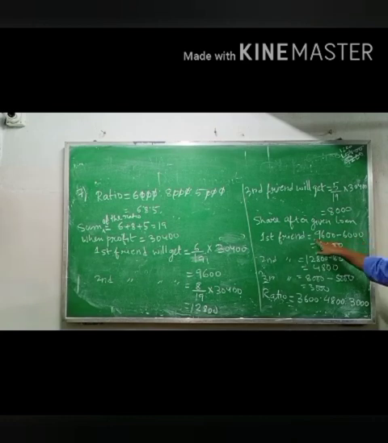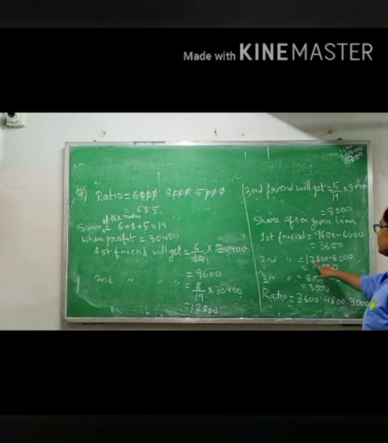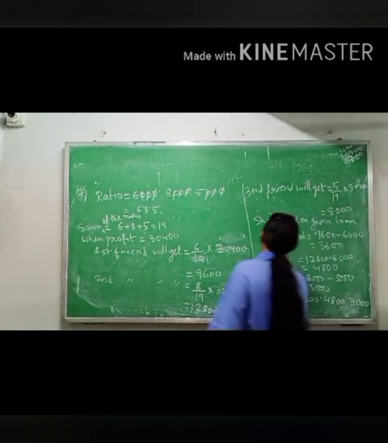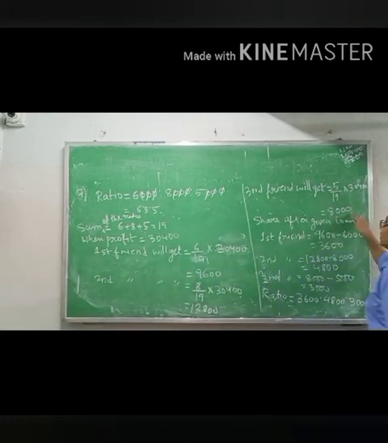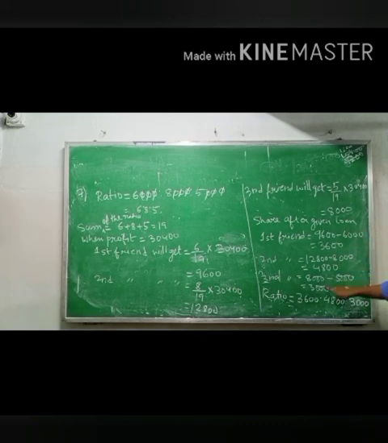So the share after giving the loan: first friend gets 9,600 minus 6,000, which is 3,600. Second friend, 12,800 minus 8,000, 4,800. Third friend is getting 8,000 and has to pay 5,000. So 8,000 minus 5,000 equals 3,000.